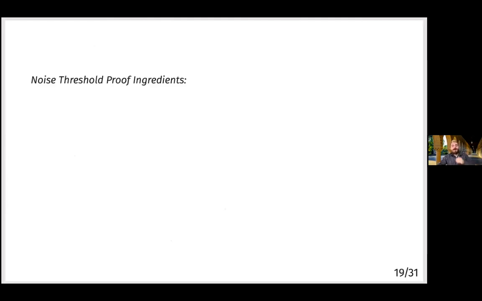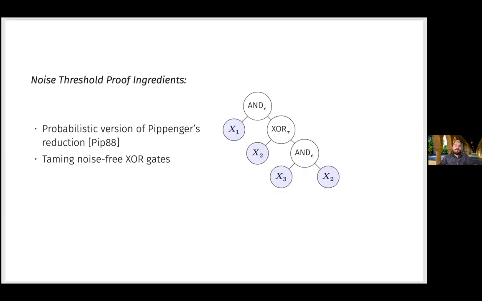Okay, so I'll just mention two of the challenges that we overcame for our proof. The starting point for the proof of this noise threshold of 1/6 is an argument due to Pippenger that shows that if you are going to try and compute arbitrary functions with noisy logic gates in these formulas, then you ought to be able to compute very simple unary functions that just depend on one input variable using arbitrarily deep formulas of noisy gates.